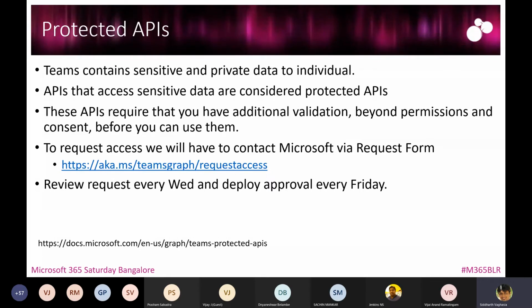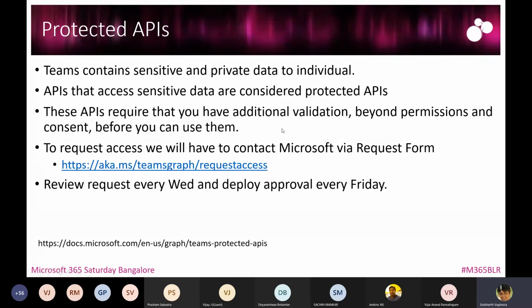One thing to understand is that requests are reviewed every Wednesday and deployed to your tenant. Until it is approved, if you try to call a protected API, you will get an error message saying that this API is protected and cannot be called until it is enabled. Once approved, these approvals are enabled every Friday, and then you will be able to call these protected APIs.